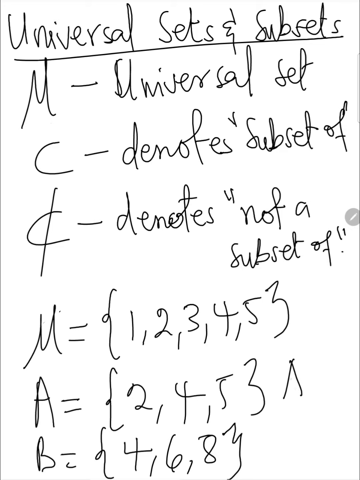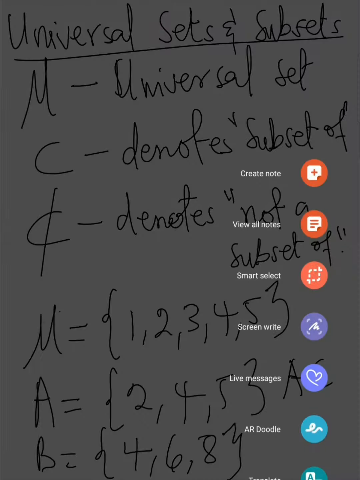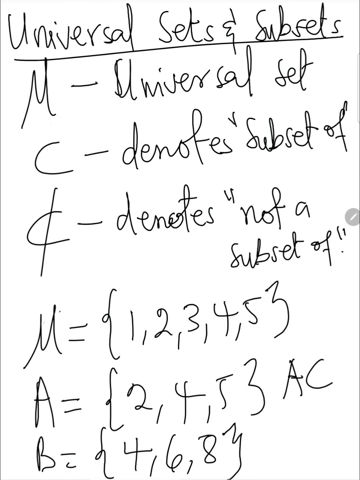Then we can say the set A is a subset of the universal set. We can also say the set B is not a subset of the universal set.